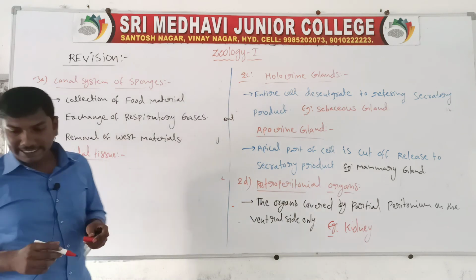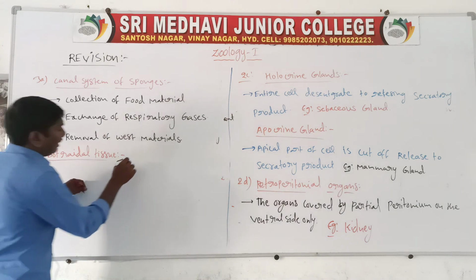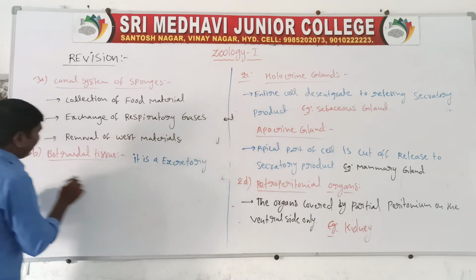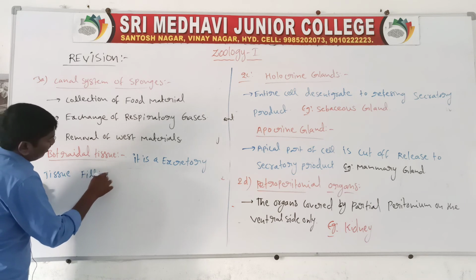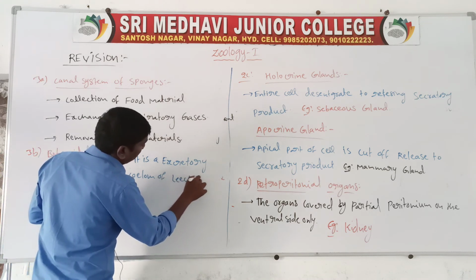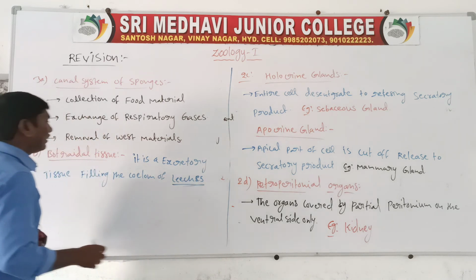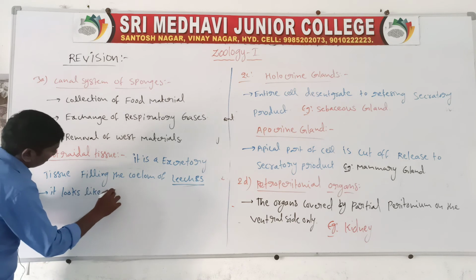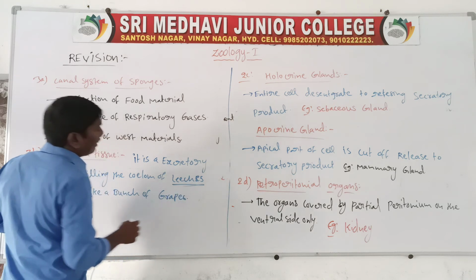Botryoidal tissue is an excretory tissue filling the coelom of leeches. It looks like a bunch of grapes.